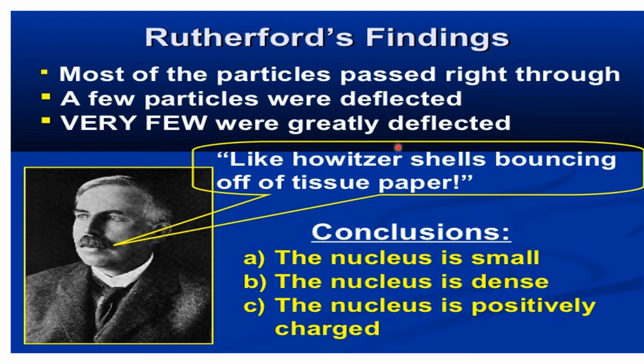So the conclusions from Rutherford's gold foil experiment are: he observed that the nucleus is small in size, because all the alpha particles are passing through the smaller region. So it proves that there is some charged particle present in the center of the atom, which is the nucleus, and the nucleus is smaller in size. It was proved that the nucleus is dense in mass and is a positively charged particle, since few particles and very few were deflected.